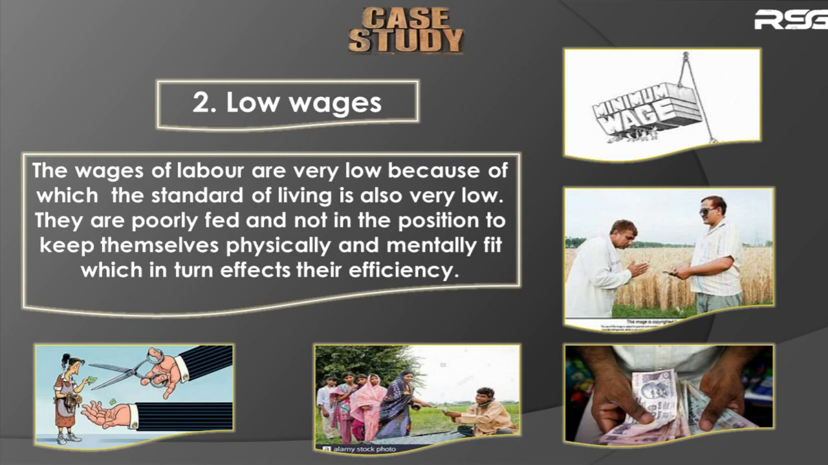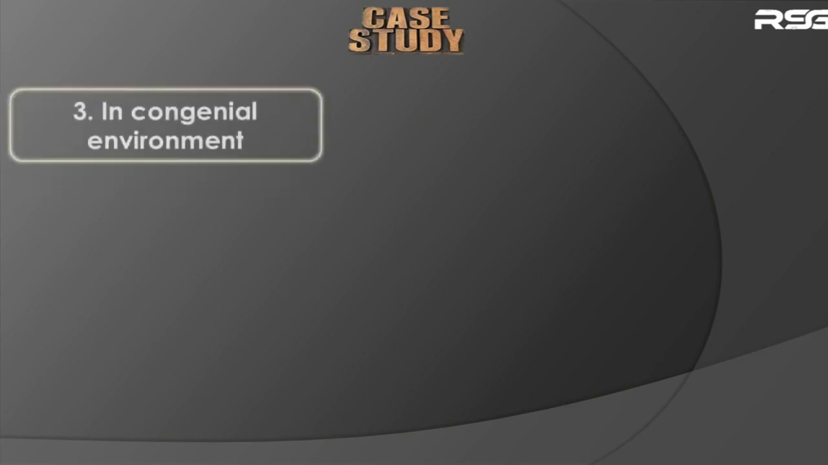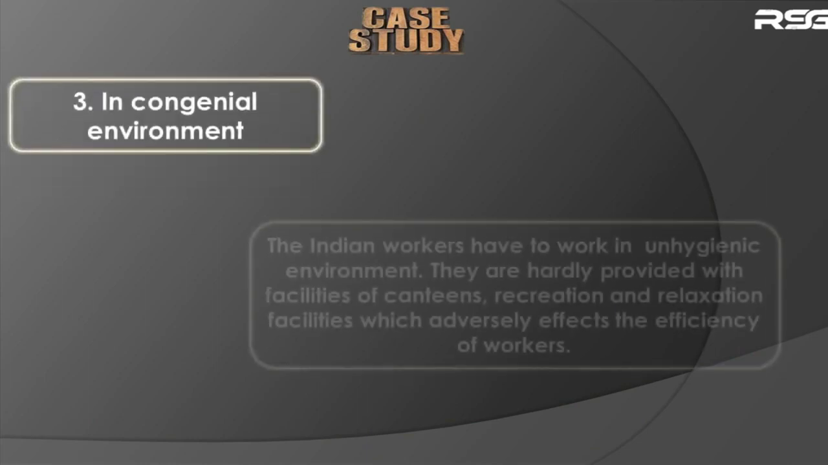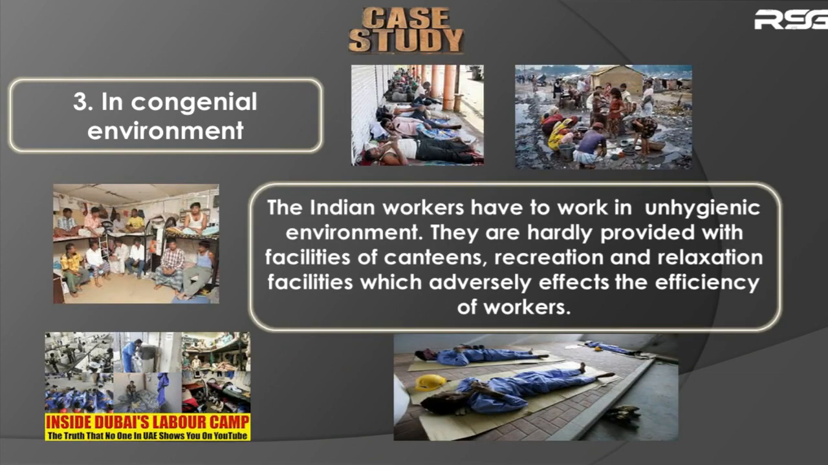All right. The next cause is an uncongenial environment. Very often what we see is that Indian workers have to work in an unhygienic environment. The working environment where they work is very, very unhygienic, and they are hardly provided with facilities of canteens or recreation or relaxation. This kind of facilities are not there. Therefore, all this leads to an adverse effect on their efficiency.